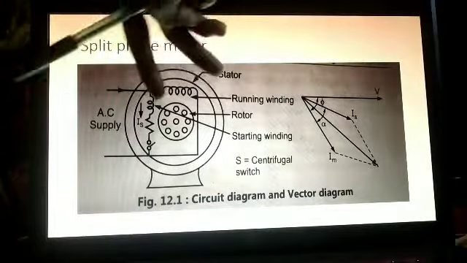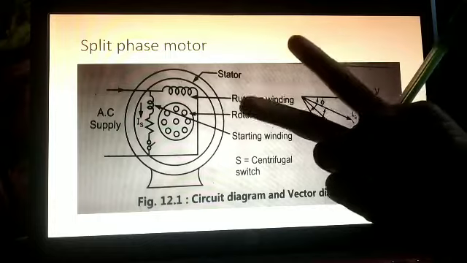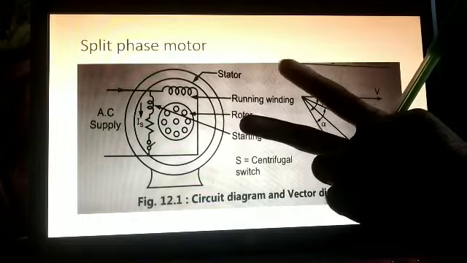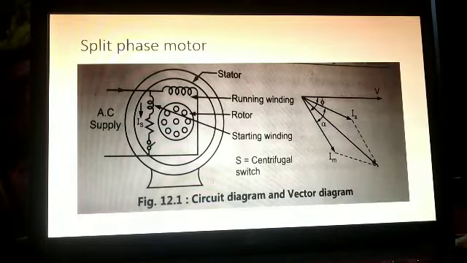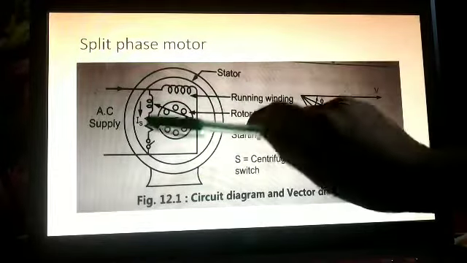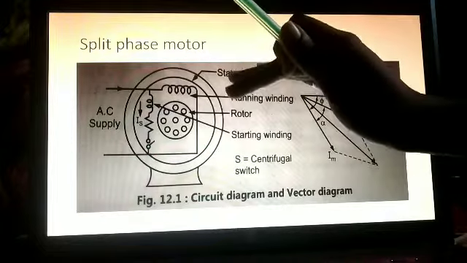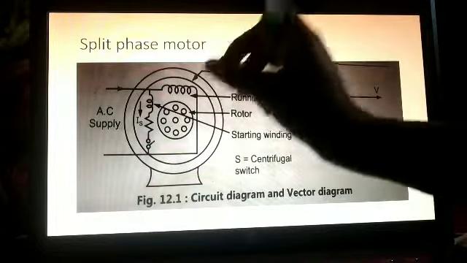Due to these two currents flowing in the two windings, what will happen? Two fluxes are produced. And these two windings are placed in a particular way so that they have some phase displacement, right?